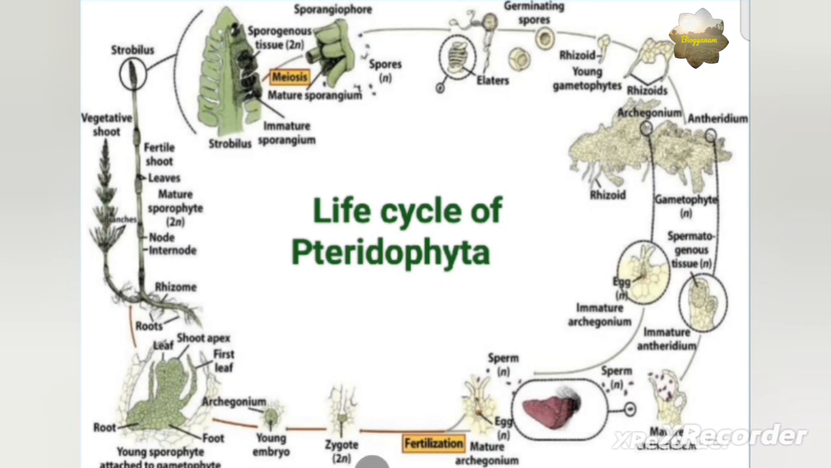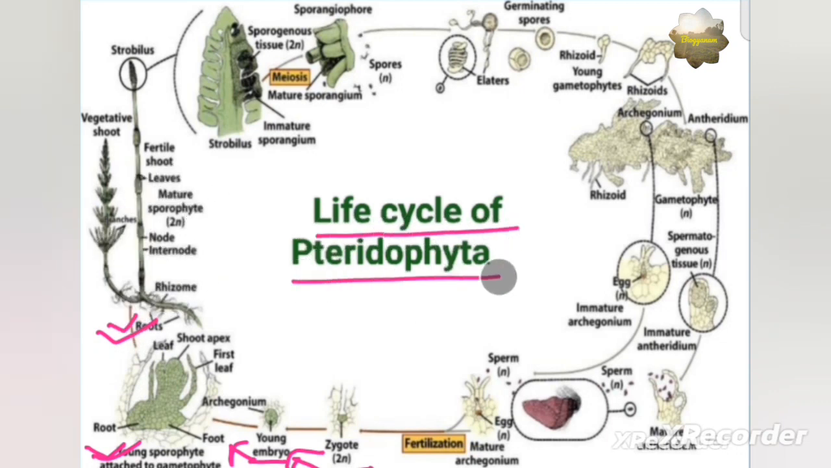The formation of the zygote leads to the formation of the embryo after many divisions. The young embryo further differentiates and develops into a young sporophyte. As we see, in all the pteridophytes the sporophytic plant body is differentiated into stem, root, and leaves. So this is all about the life cycle of pteridophytes.